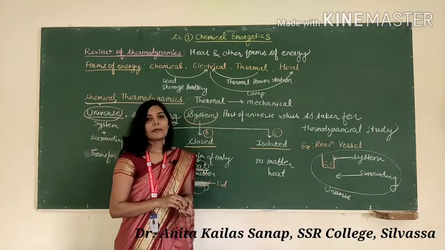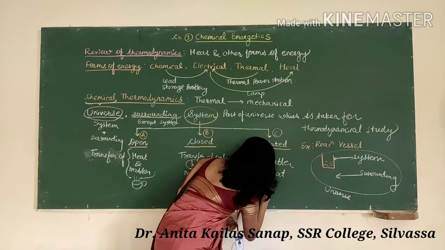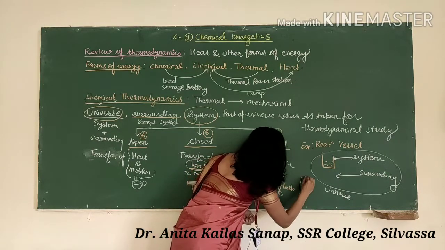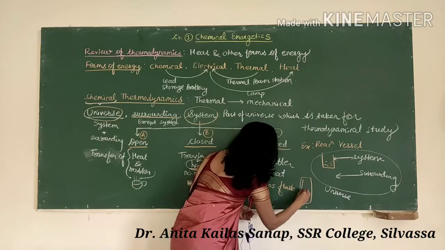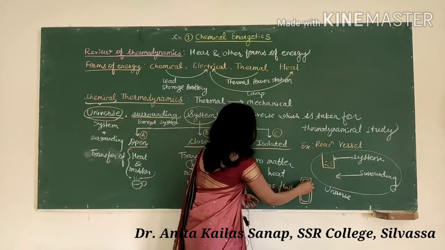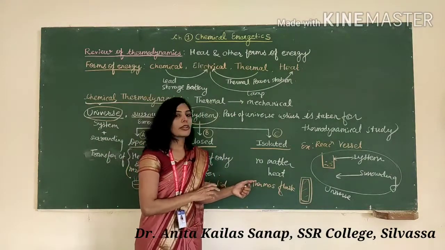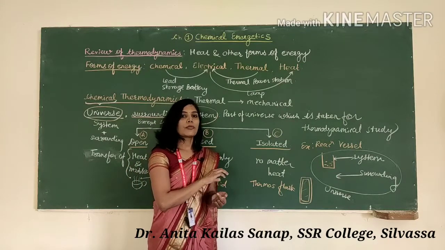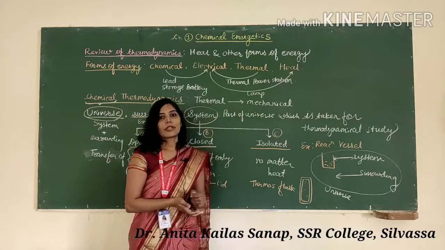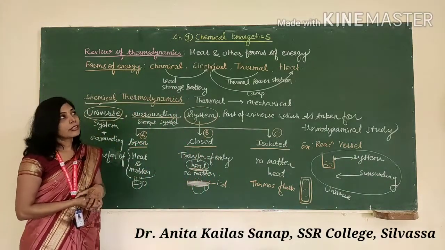For example, a thermos flask. Suppose we have this thermos flask. Inside it we have kept our tea. So the tea remains hot for much more time. So this is the example of the isolated system. Now we will revise whatever concepts we have studied here.